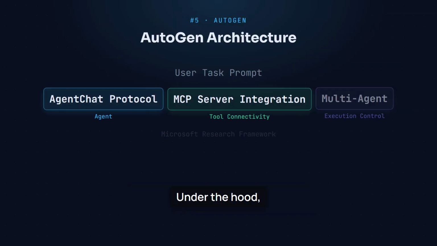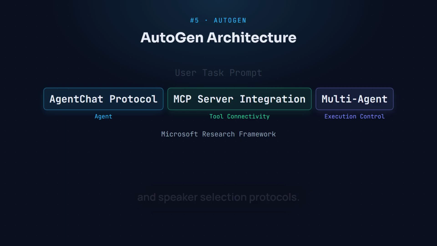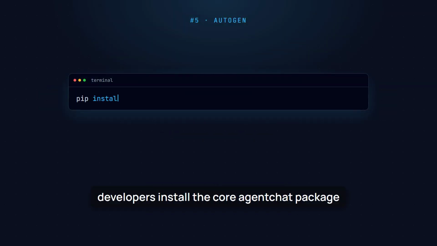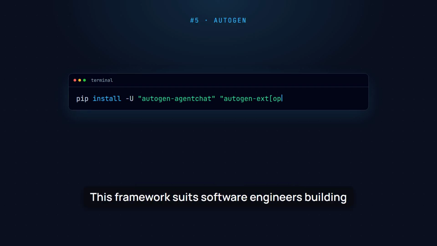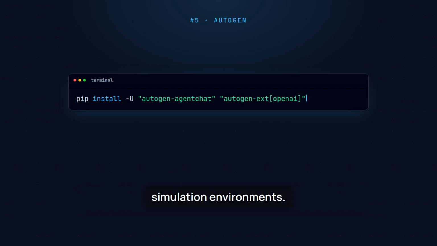Under the hood, AutoGen utilizes an event-driven framework where developers define system roles, available tool endpoints, and speaker selection protocols. Agents exchange structured messages, execute local code, and iterate automatically until a defined stopping condition is met. To implement AutoGen, developers install the core agent chat package alongside provider extensions. This framework suits software engineers building complex code generation pipelines and multi-agent simulation environments.